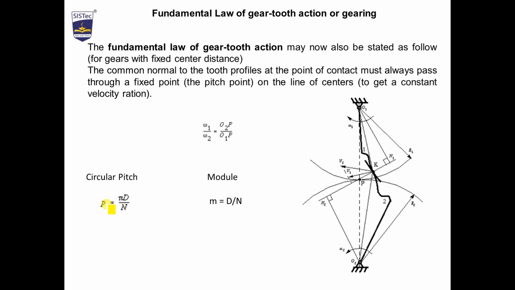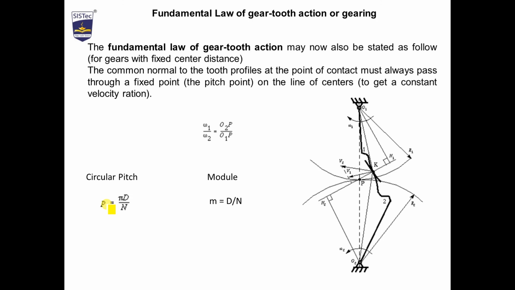So P is equal to pi d by n, where P is circular pitch, d is the pitch circle diameter, and n is the number of teeth. Here another term is known as module, which is the ratio of d by n. Here d has a similar meaning and n is the number of teeth. So m is equal to d by n. It is standard for gears.